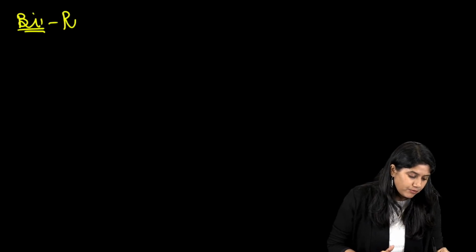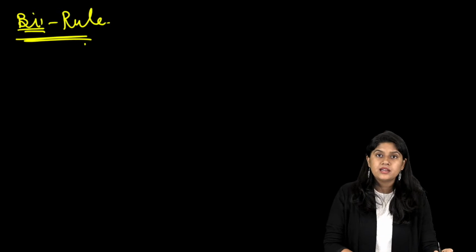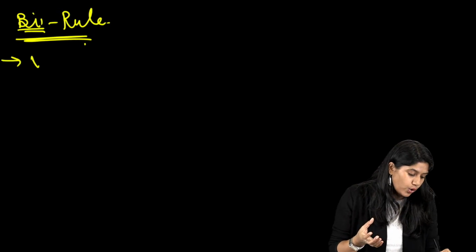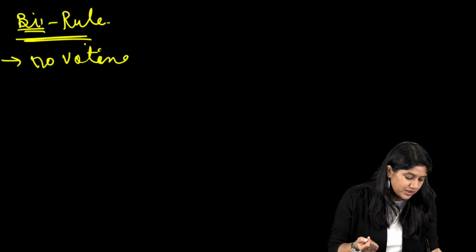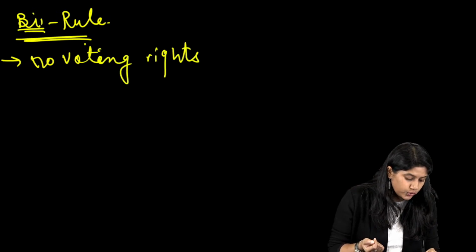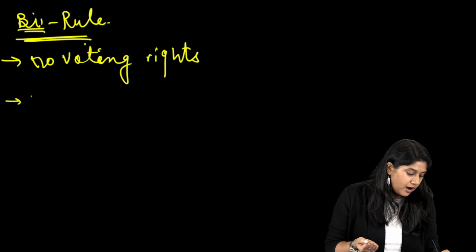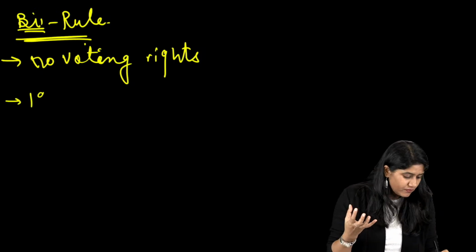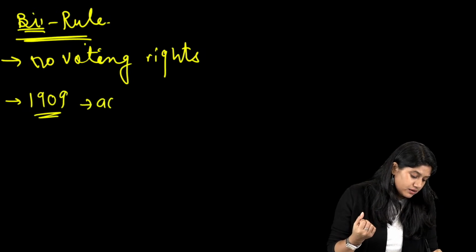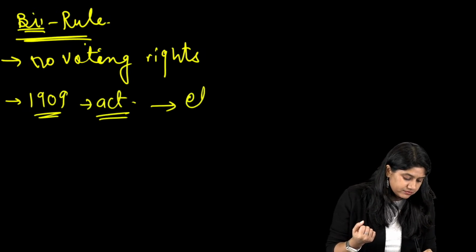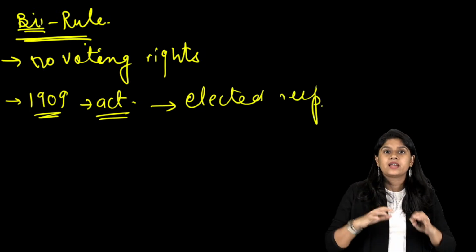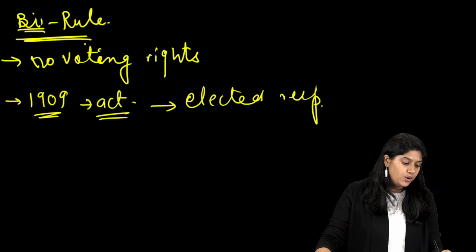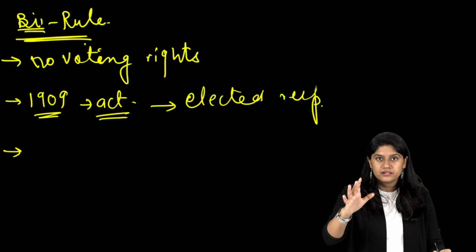During the time of British rule, the citizens had no right to vote. At that time, there were no voting rights given to us. We could not vote. But after the Act of 1909, a few elected representatives were there, standing in the elections. That's how we got entry into that whole process.